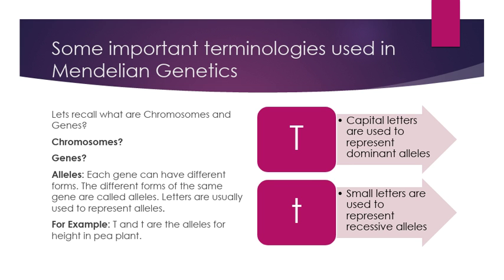Alleles. Each gene can have different forms. The different forms of the same gene are called alleles. Letters are usually used to represent alleles. For example, capital T and small t are the alleles for height in pea plant. Capital letters are used to represent dominant alleles and small letters are used to represent recessive alleles. We can understand by the terminologies of dominant and recessive that dominant is that allele which masks the effect of the recessive allele.